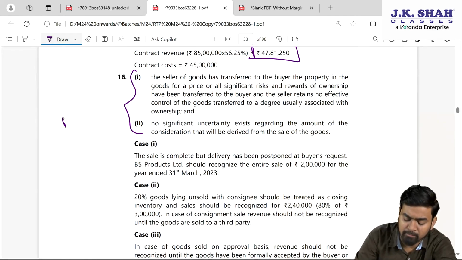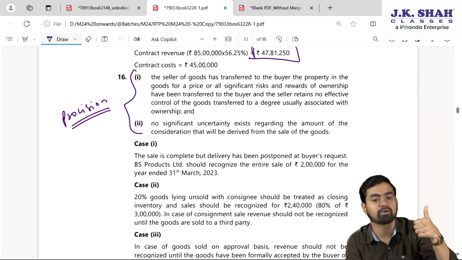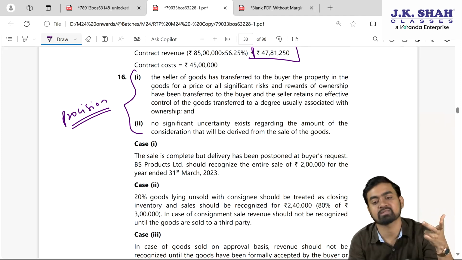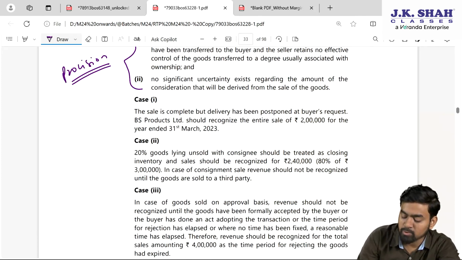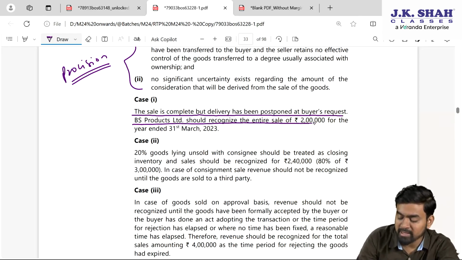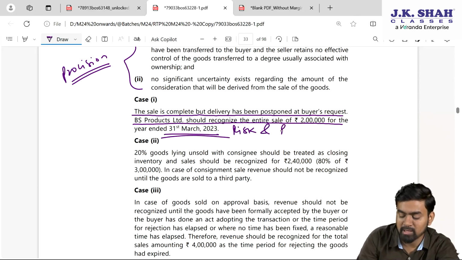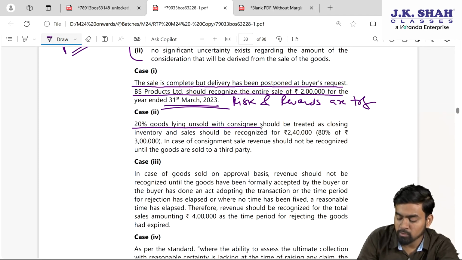Fine. One reason we will read quickly. Here first you have to write the provision, those three conditions which I have already discussed with you all. Ownership, risk and reward transfer, plus amount must be certain, and the last one, no uncertainty about collectibility should be there. Case 1, the sale is complete but delivery has been postponed at buyer's request. Correct. BS should recognize the entire sale for the year ending 31st March 23 only, because risk and rewards are transferred when we are ready with the delivery. Second, 20% of the goods lying unsold with the consignee should be treated as closing stock of inventory. Sale should be recognized 80% only, which is 2 lakh 40.